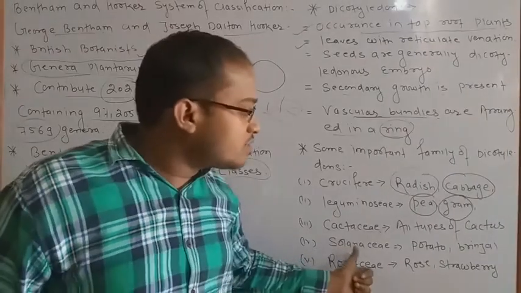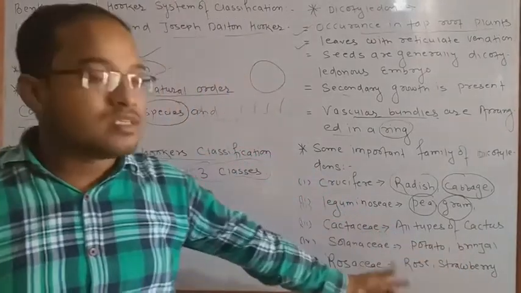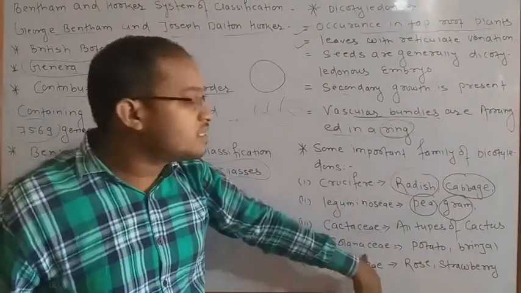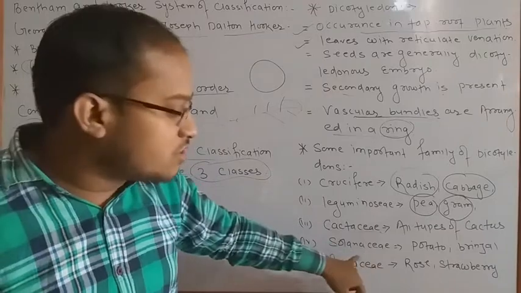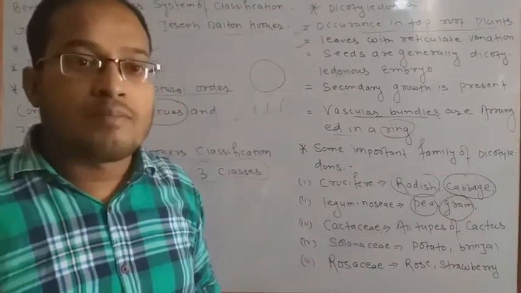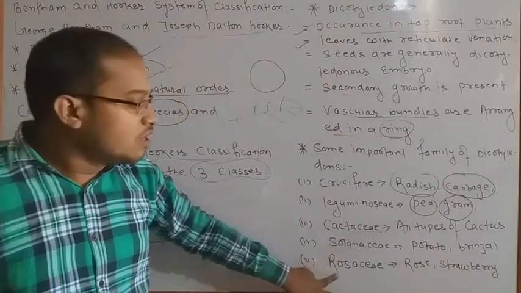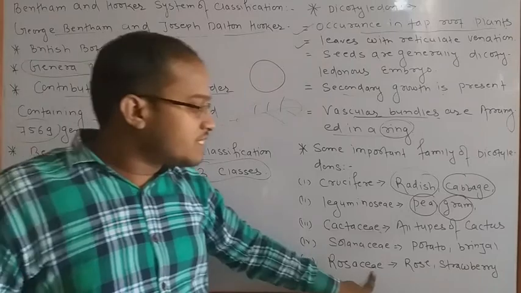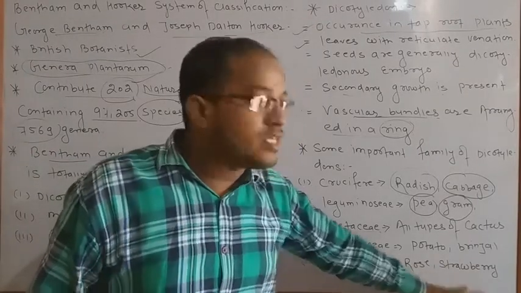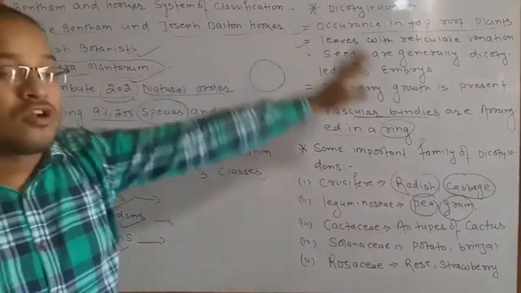Now the next point is Solanaceae. Solanaceae means potato and brinjal. Potato and brinjal also come in the class of dicotyledons in the Solanaceae family. When you go to a botany department at any graduation level, at that time you will study Solanaceae. Now the next point is rosaceae. Rosaceae means rose and strawberry come in the rosaceae classification of dicotyledons.